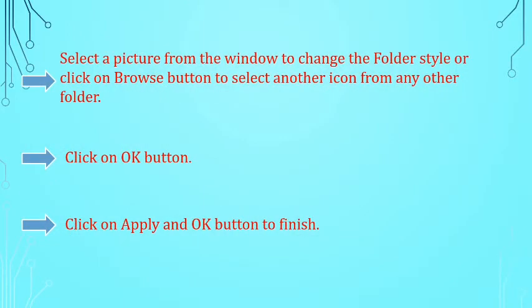After that, you need to select a picture from the window to change the folder style, or click on Browse button to select another icon from any other folder. Click on OK button. Last, click on Apply and OK button to finish.